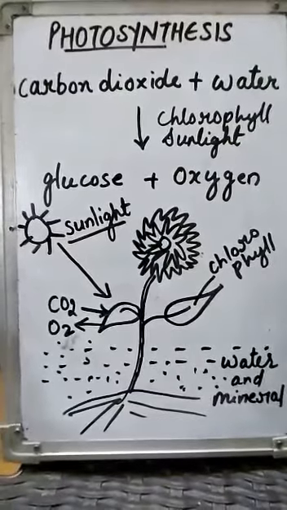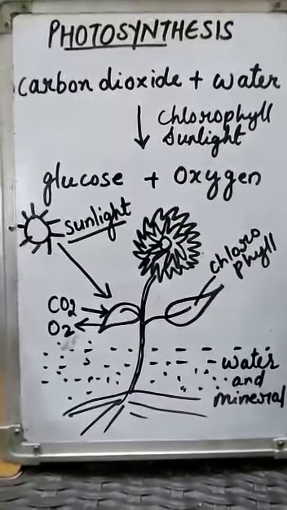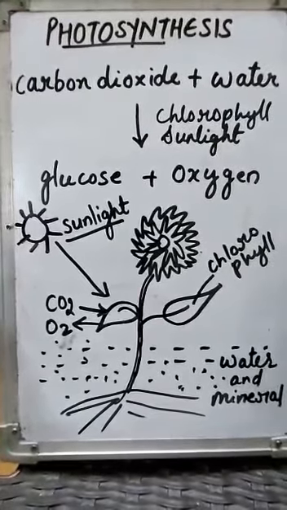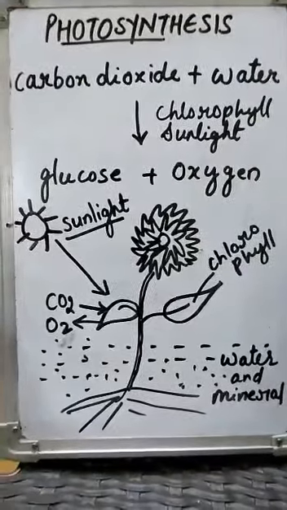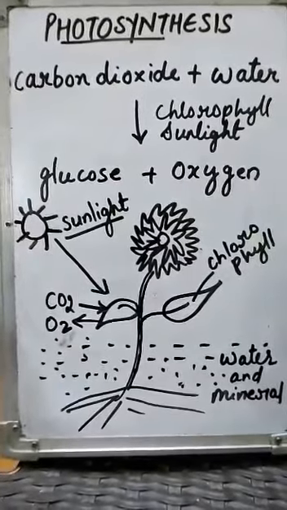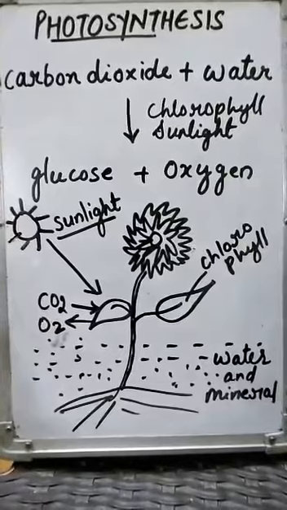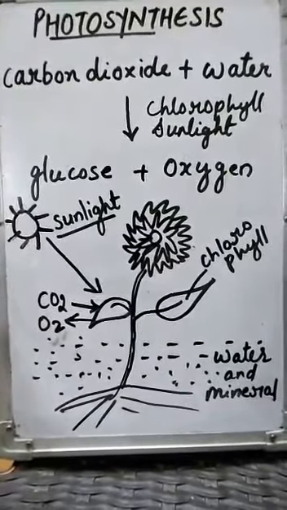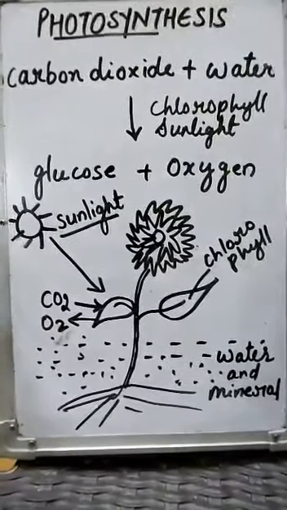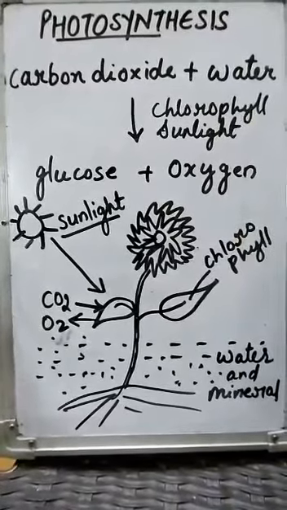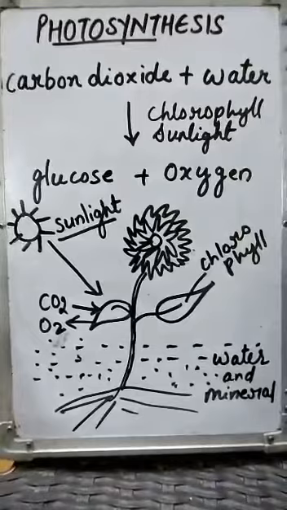So photosynthesis means the reaction in which we use some components like carbon dioxide and water to form glucose and oxygen in the presence of chlorophyll and sunlight. Thus, photosynthesis combines the non-living components of the environment in the presence of sunlight to form food.